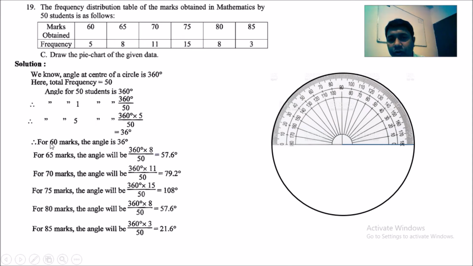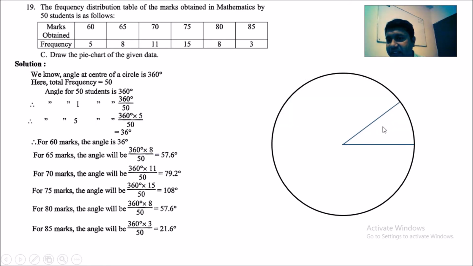Now for 60 marks, 36 degree, we are going to count 36 degree. So 10, 20, 30, then 35 and 36. Here is 36 degree. So here it is. Okay, so this is for which mark? 60 marks. We are going to write 60 marks.